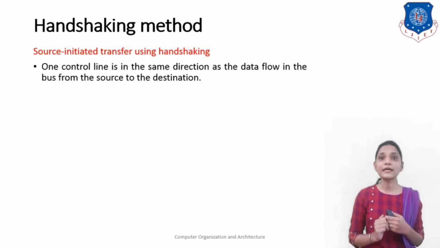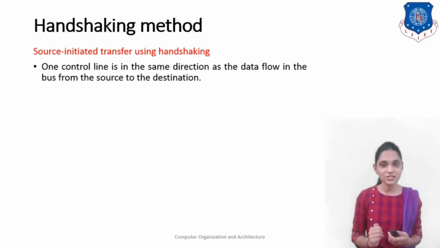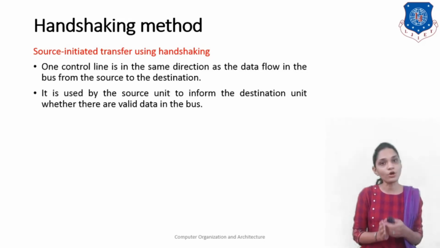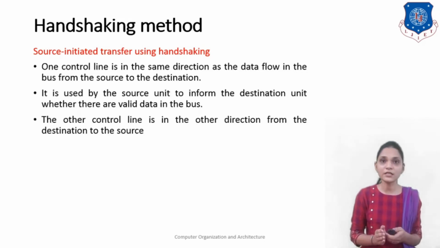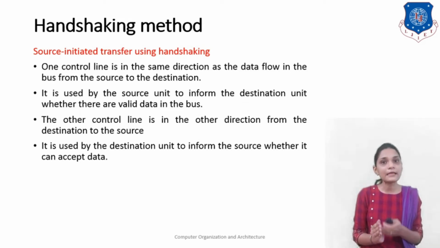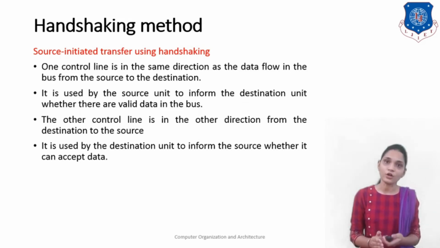One control line is in the same direction as the data flow in the bus, from the source to the destination, and it is used by the source unit to inform the destination unit whether there is valid data on the bus or not. The other control line is in the other direction, from the destination to the source. It is used by the destination unit to inform the source whether it can accept the data or not.